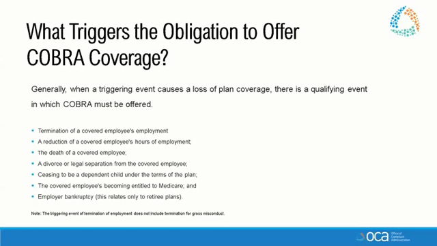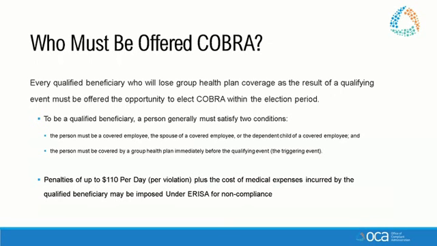Medicare entitlement is only a qualifying event for the dependents that were on the plan if that said employee is being forced off of their plan. Otherwise, Medicare entitlement is not a qualifying event. And then employer bankruptcy for retiree plans. And again, all of these in the above would reference retiree plans as well for any of our groups that have COBRA and retiree with OCA.